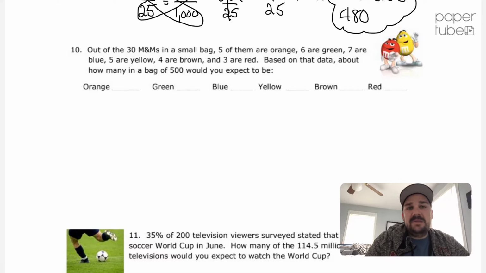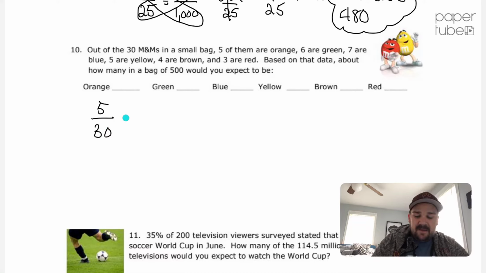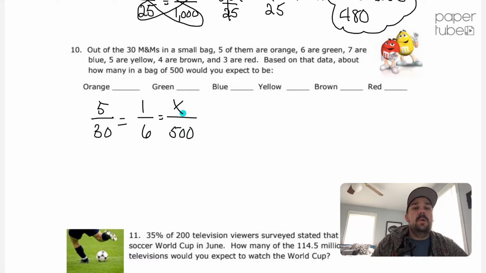Okay, they give me my total. My total is 500. My probability, they give me the information I need. Because based on that small bag that they had, 5 out of my 30 M&Ms are orange. I'm going to simplify this. This is an option you always have. You don't have to do it, especially if you have a calculator, because you'll be using the calculator to multiply anyway. But I'm going to simplify 5/30ths to 1/6. That way I'm just working with smaller numbers. On the other side, I have my total, which is my 500 M&Ms that are in the bag. And I want to figure out how many of those then would be orange.